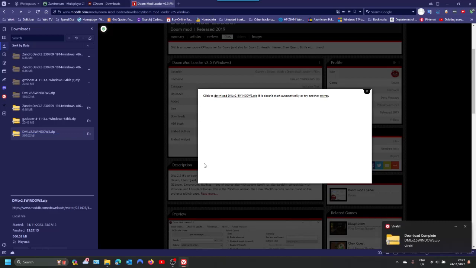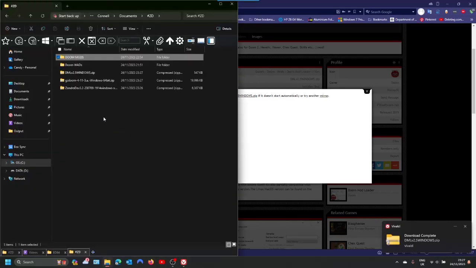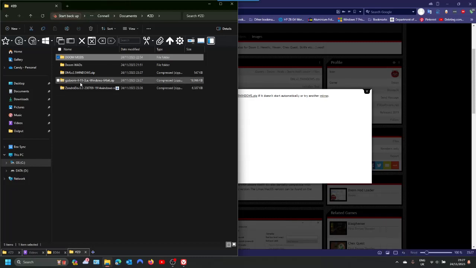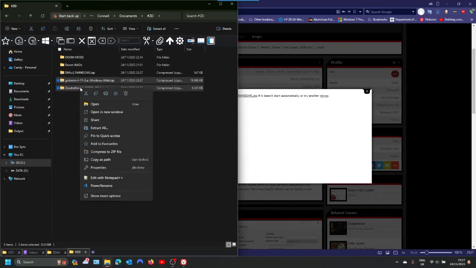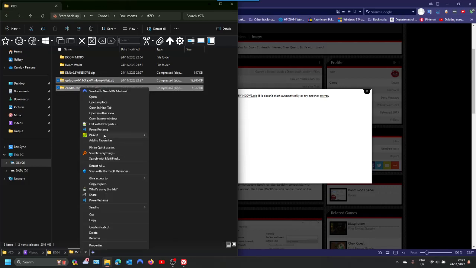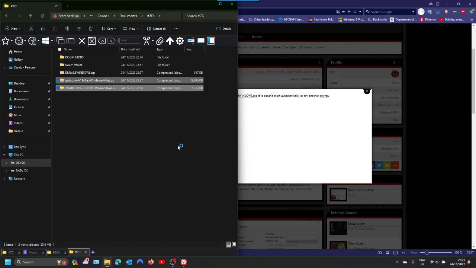Alright, let's get started. So the easiest way to do it is to just extract these into their own folders. Thanks to Windows 11, I now have to click through an extra submenu. Thank you very much. So extract here into their own folder.